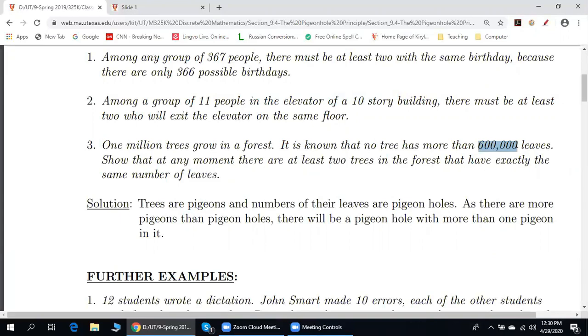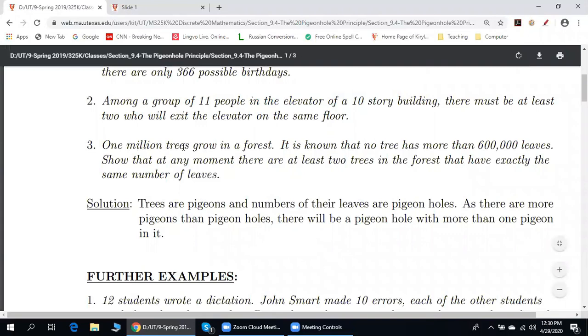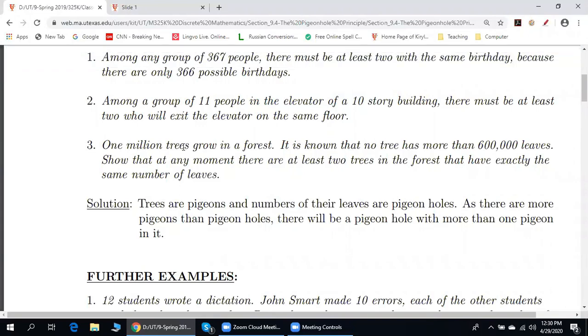So would a general pigeonhole principle be that kn plus 1 pigeons in n holes would have to have at least 1 hole with k plus 1 pigeons? Yes, so if we want to replace 2 by k, we just divide 1 million by k minus 1.